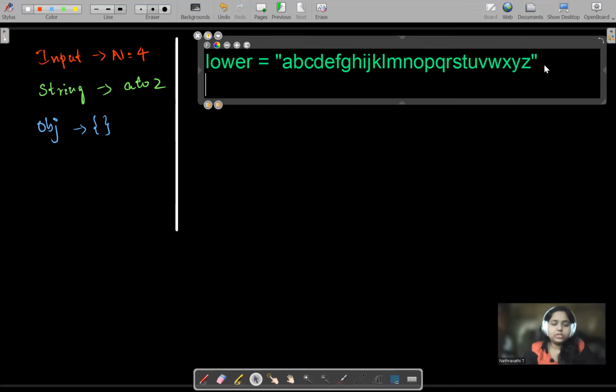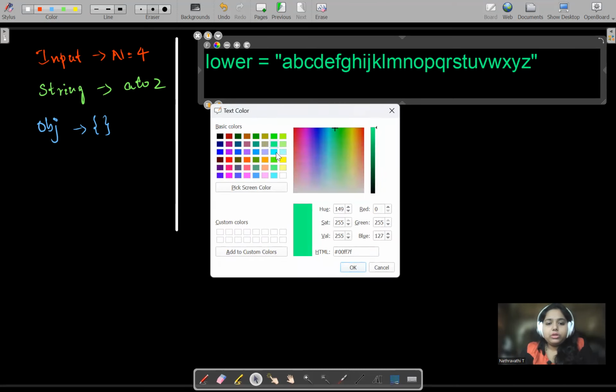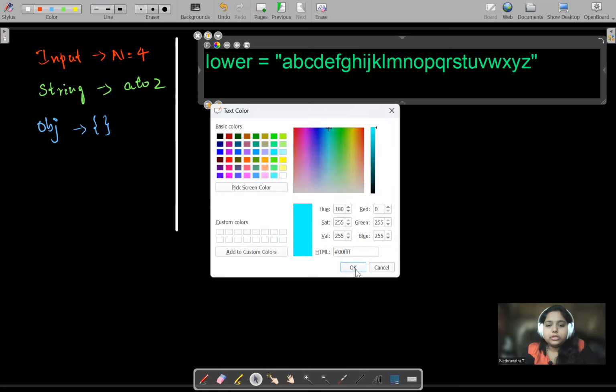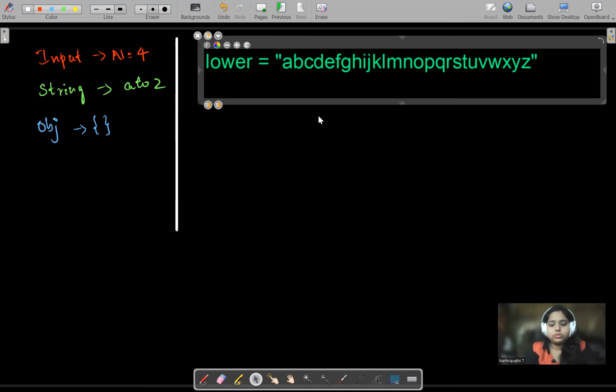Immediately after the string, I'll take an empty object, because I want a container. That container will be my empty object. I'll just take my object. Object is equal to an empty object. I'll be just taking it, and nothing is there in my object.